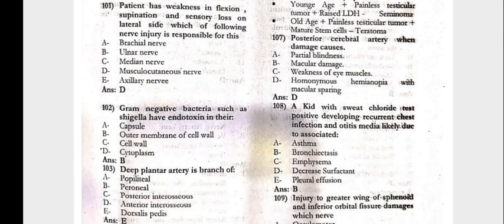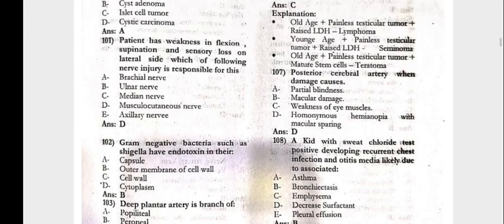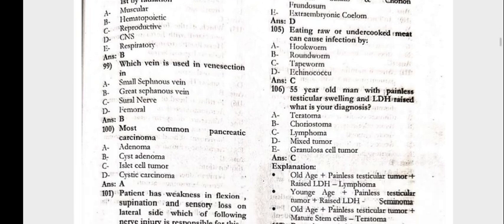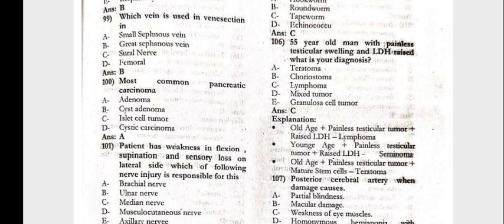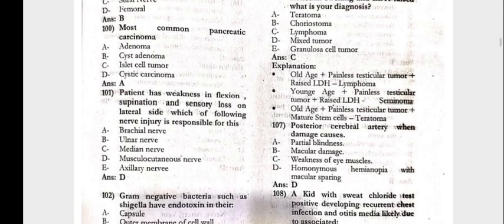The gram negative bacteria such as the Shigella have the endotoxin in their outer membrane of the cell wall. The 103, the deep plantar artery is the branch of the dorsalis pedis. The fetal part of the placenta is the chorion. 105, eating raw or undercooked meat can cause the infection by the tapeworm. A 55-year-old man with the painless testicular swelling and LDH raised. What is the diagnosis? That is the lymphoma.